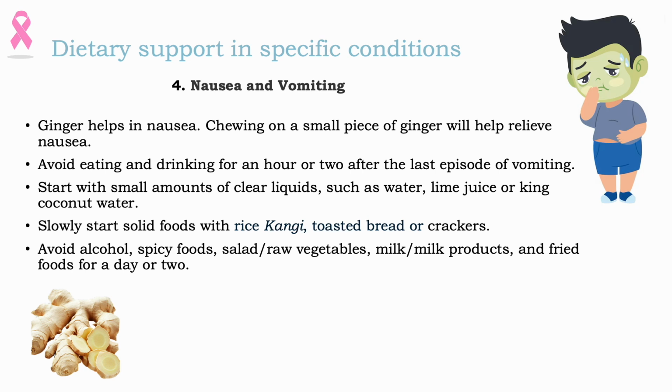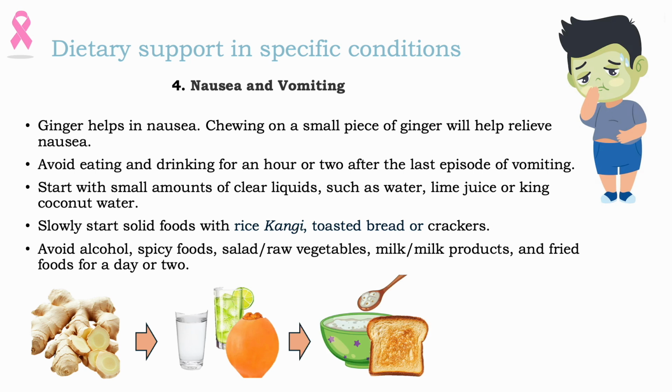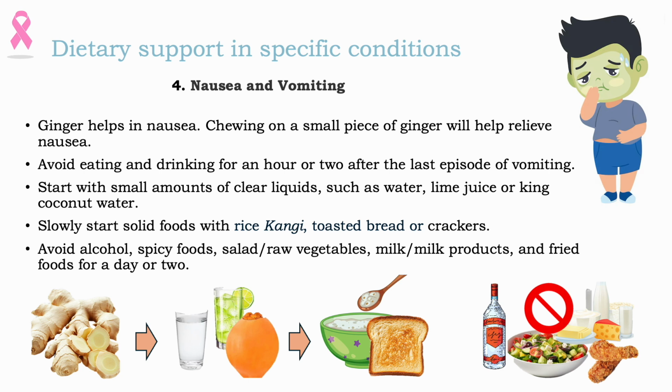Avoid eating and drinking for an hour or two after the last episode of vomiting. Start with small amounts of clear liquids, such as water, lime juice, or king coconut water. Slowly start solid foods with rice kangi, toasted bread, or crackers. Avoid alcohol, spicy foods, salad, raw vegetables, milk and milk products, and fried foods for a day or two.